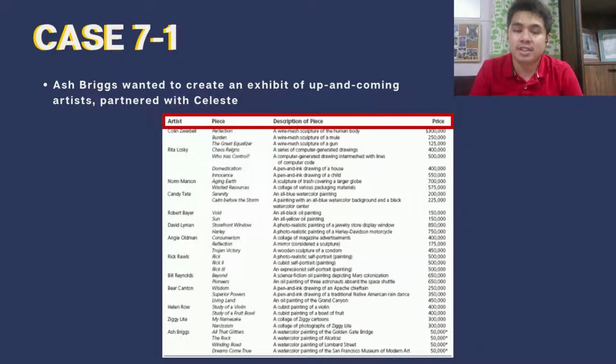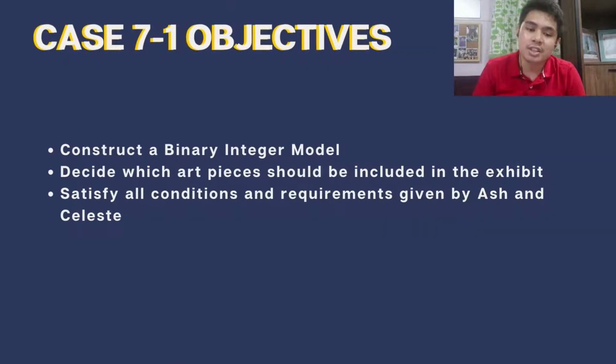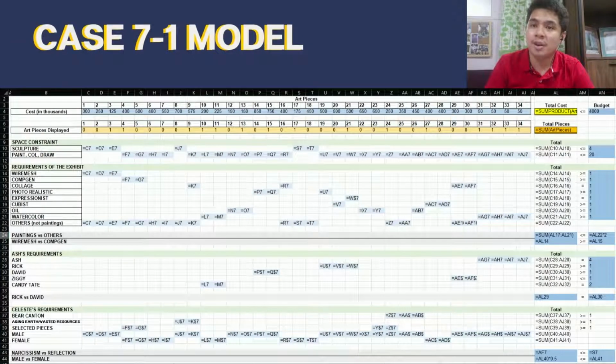The list also gives us the different prices it would cost to be able to feature the art pieces in the museum. So using the list, we are to construct a binary integer model that will be able to decide which of these pieces should be included given the different conditions and requirements from both Celeste and Ash, which is to be discussed as we go through the model. So, the group had formulated this particular spreadsheet model.